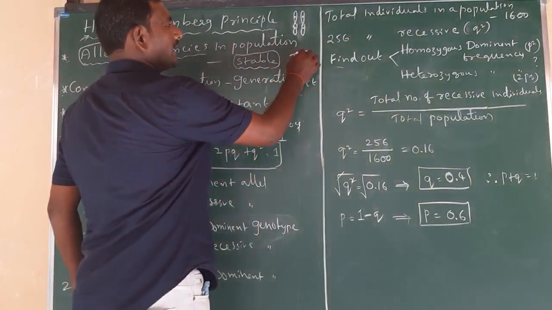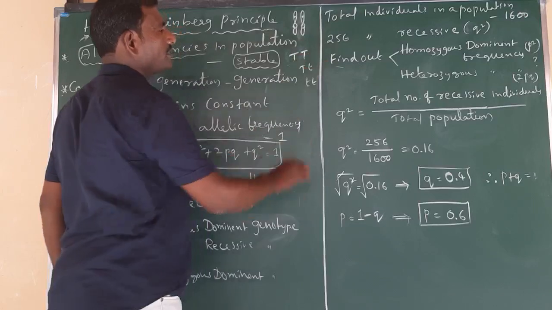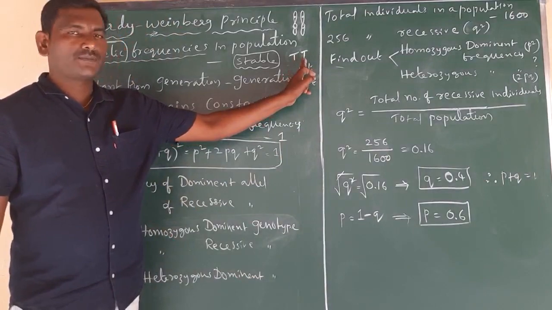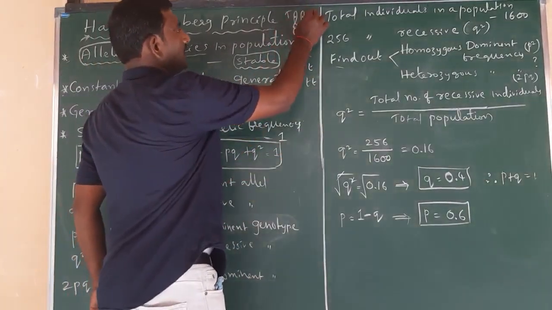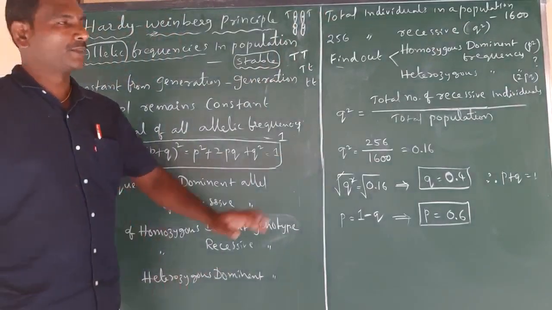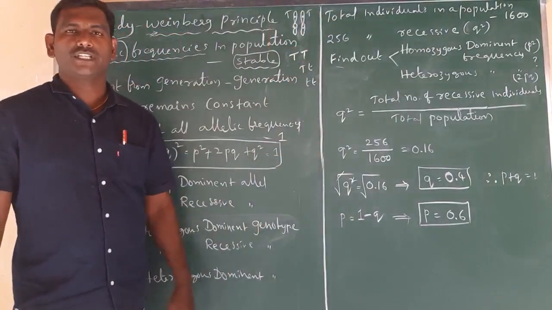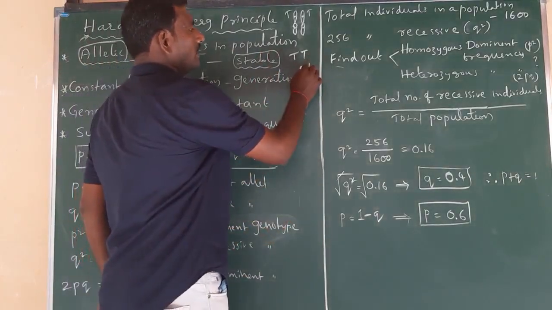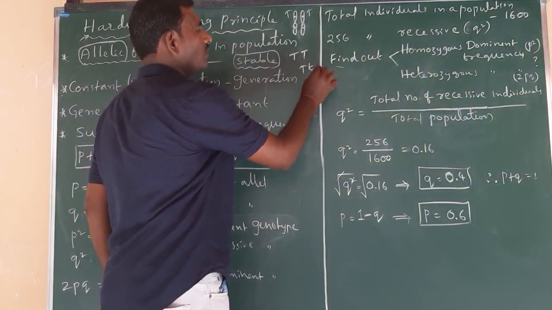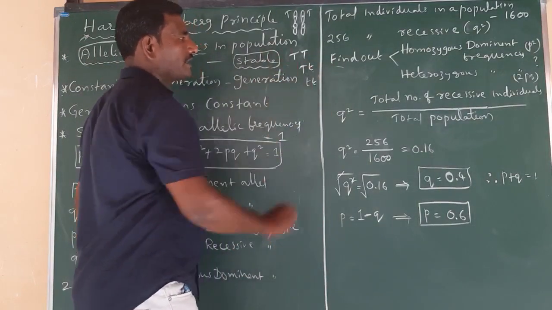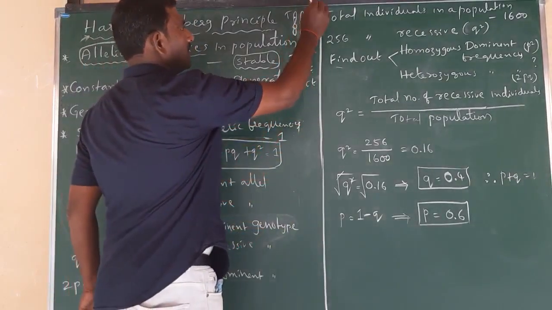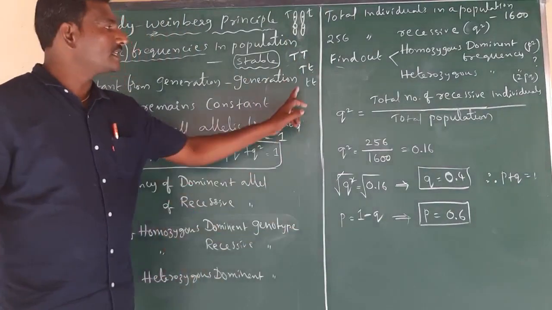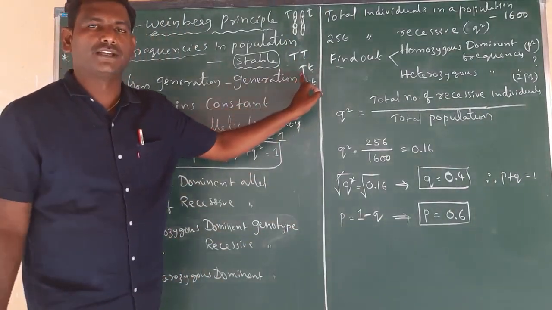Here capital T, capital T. Capital letters indicate dominant. If these genes are present on the chromosomes, the plant exhibits the tall character. Such individuals are called homozygous dominant. Instead, if one is capital T and one is small t, meaning one dominant gene and one recessive gene, the plants are not completely tall and not completely dwarf. Those are of medium size. Such characters are termed heterozygous.